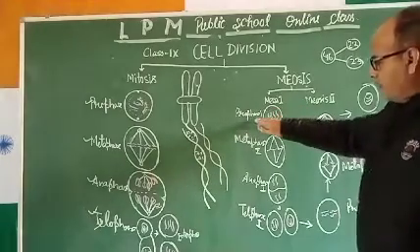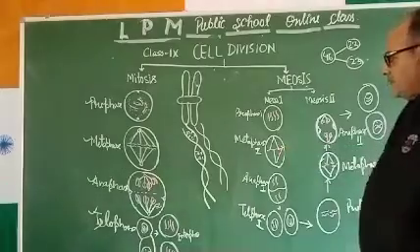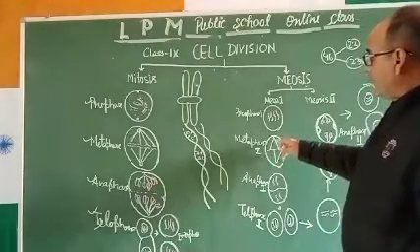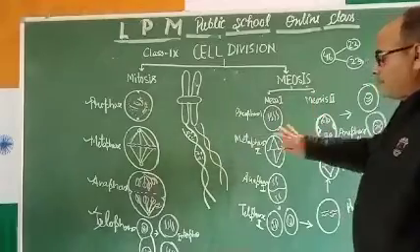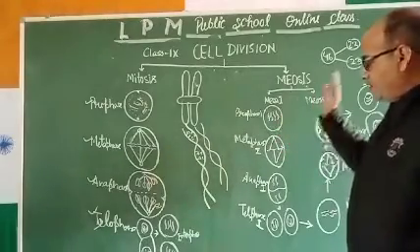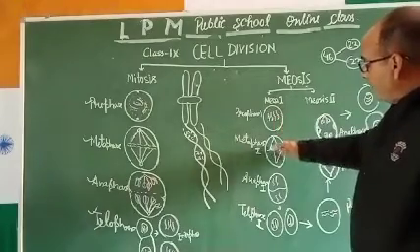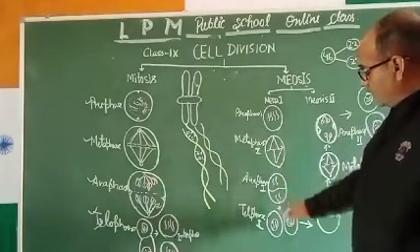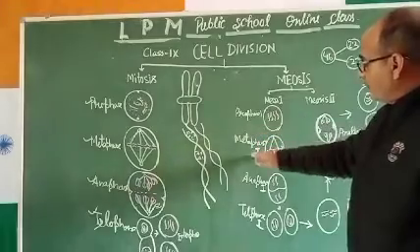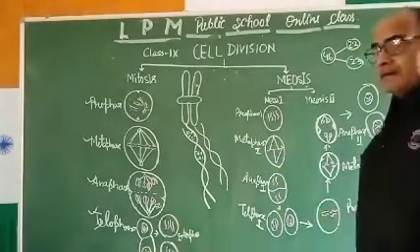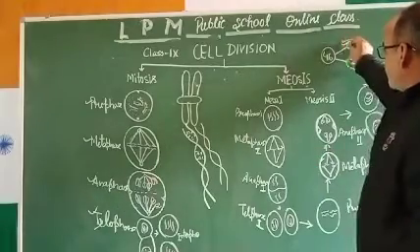These 4 chromosomes, that is the first phase, prophase in meiosis 1. They get attracted towards the poles. There will be no replication of DNA in this phase, meiosis 1. These 4 chromosomes get equally divided, 2 in both the cells. In prophase 1, metaphase 1, anaphase 1, telophase 1, 2 daughter cells will be formed. They have half the number of chromosomes.